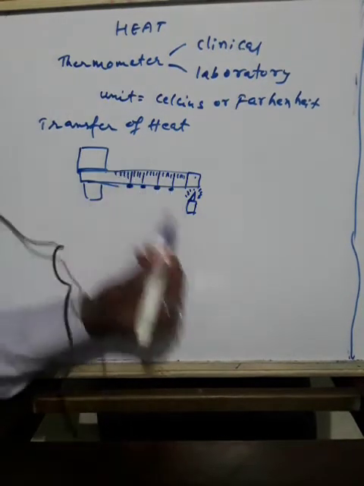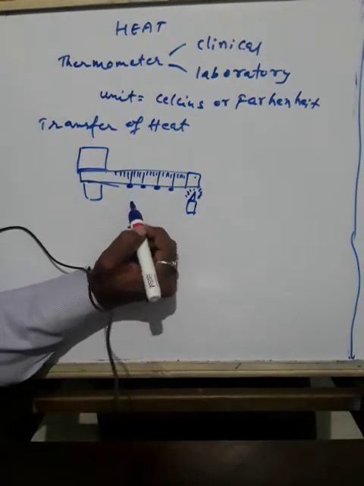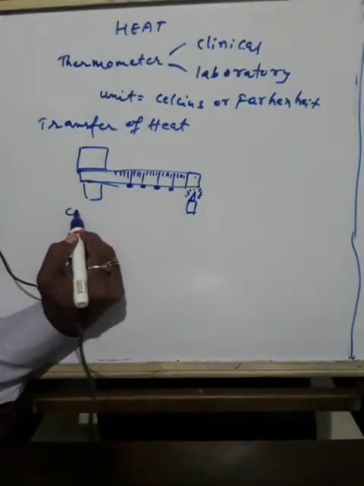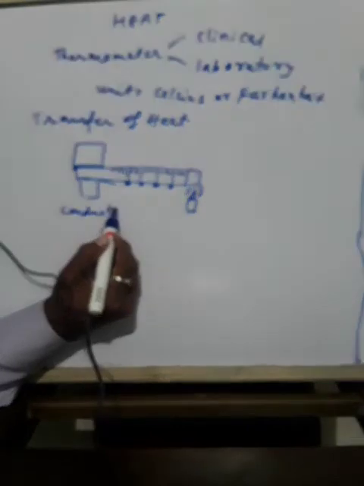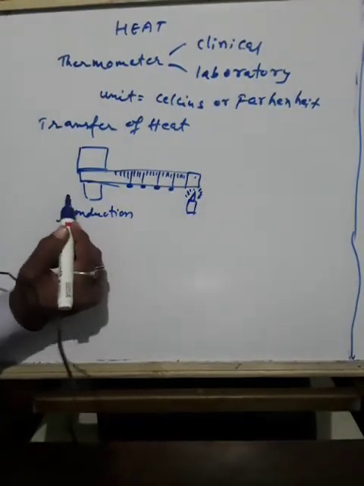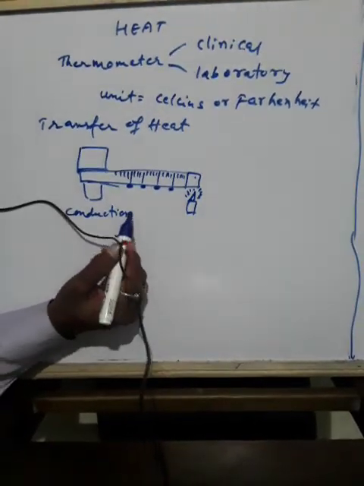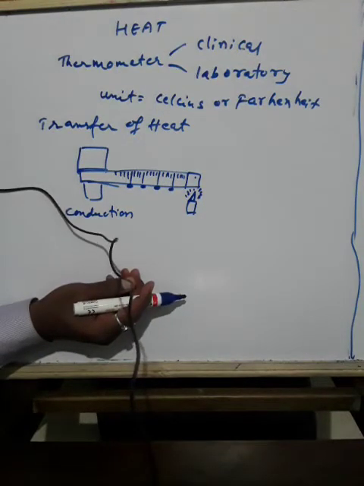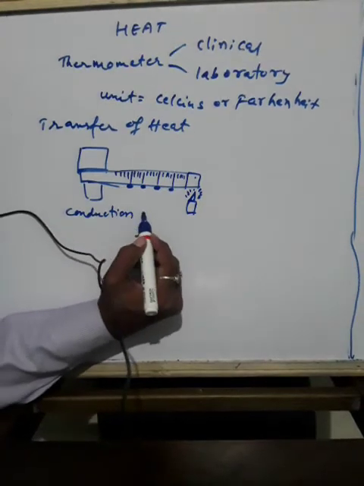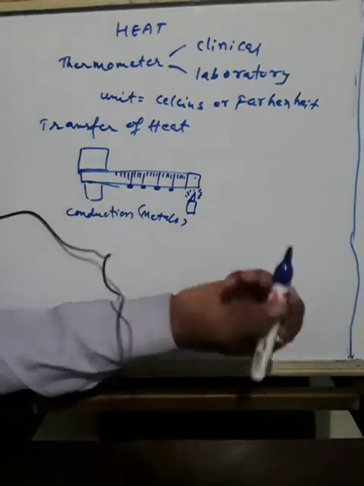these will not all fall down at a time. First this will fall down, second this will fall down, third this will fall down. This shows transfer of heat through a process called conduction. The movement of heat from one part of the body to the other part in solids is called conduction. This is possible in the case of metals; especially in non-metals, there is no heat transfer.